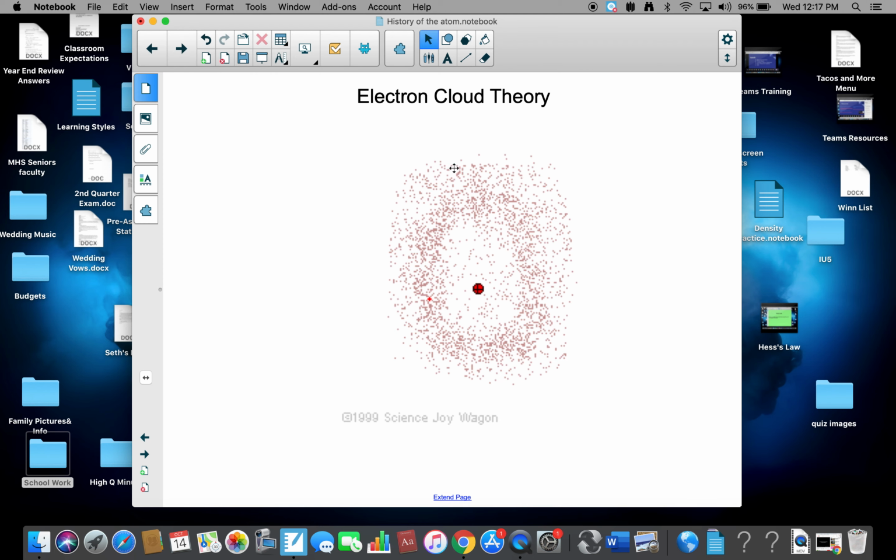So this is what we have today. Our nucleus is in the center. Electrons are in a 3-dimensional space called the electron cloud. That's how we picture the atom today.